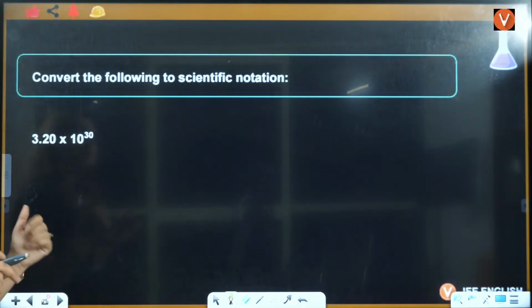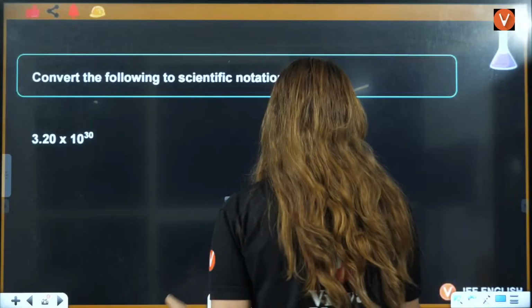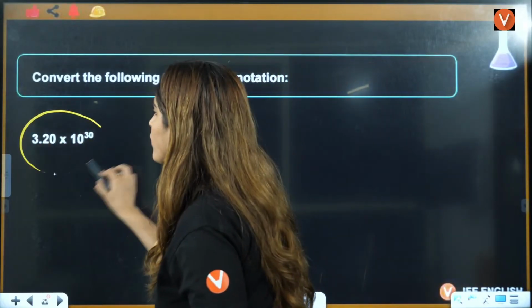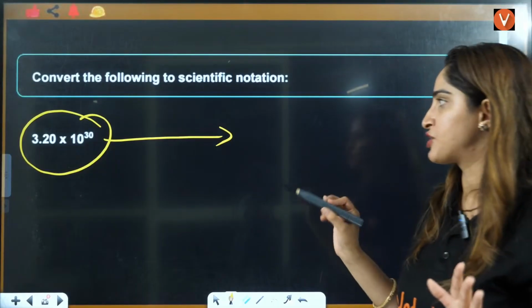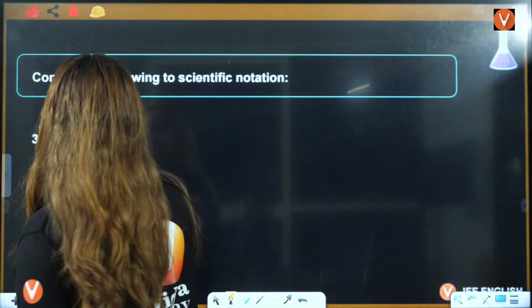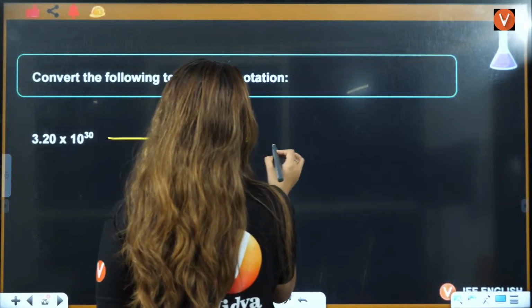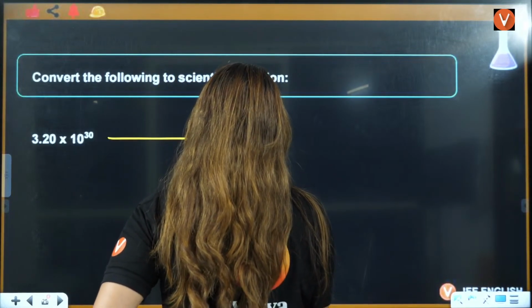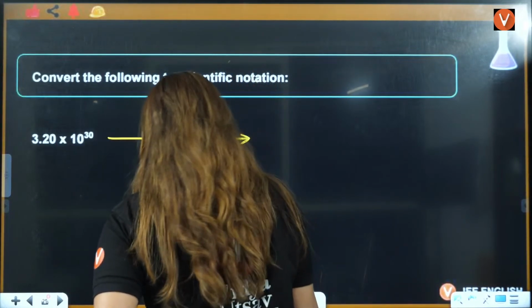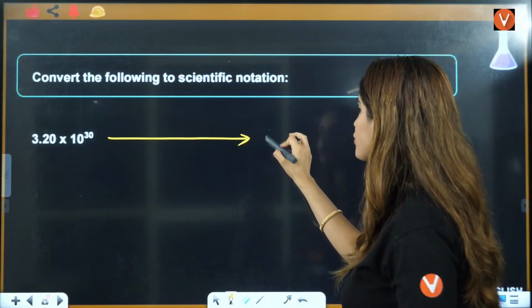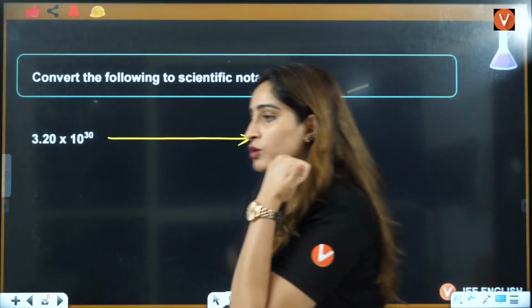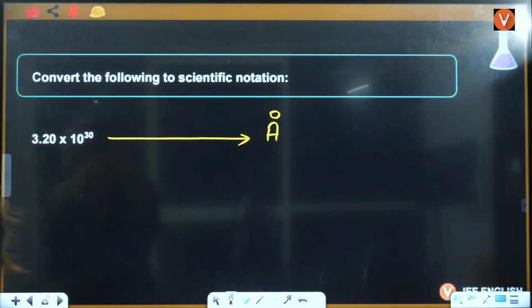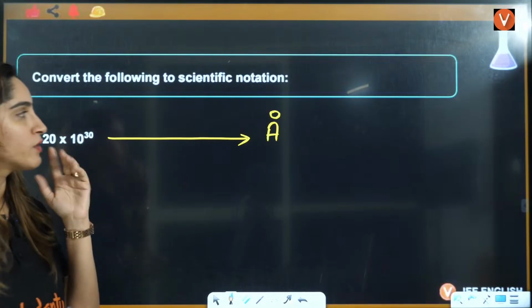Now let's do this. Convert the following into scientific notation. It is already given in scientific notation, so you don't need to convert it into any scientific notation. But you can tell me one thing. If I have to convert this into, let's say, Armstrong, Armstrong we have not discussed, no? We have not discussed about Armstrong, right? So let's convert this into Armstrong. Let's see who is going to convert this into Armstrong.